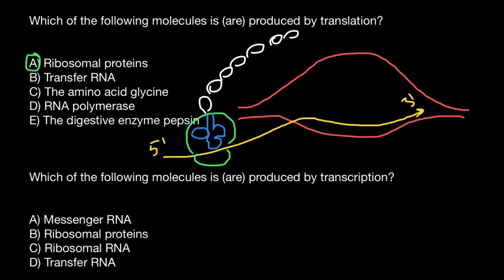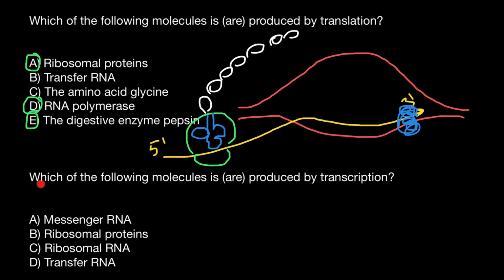And RNA polymerase is going to be a protein that we can find somewhere here, which makes this RNA, and this is a protein, and protein is a result of translation. So we circle this variant of the answer. RNA polymerase is another variant that meets our requirements. And the next, the digestive enzyme pepsin. Pepsin is also a protein, and all proteins are a result of translation. So we also circle this variant.